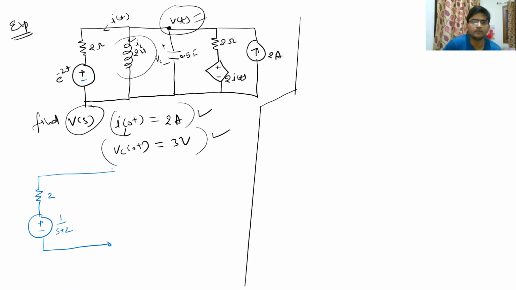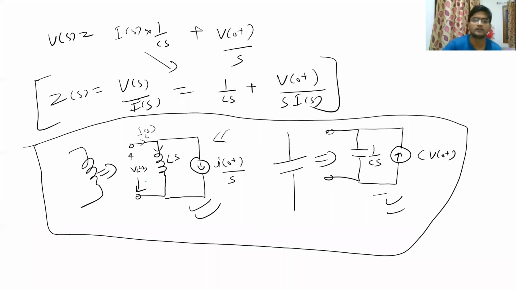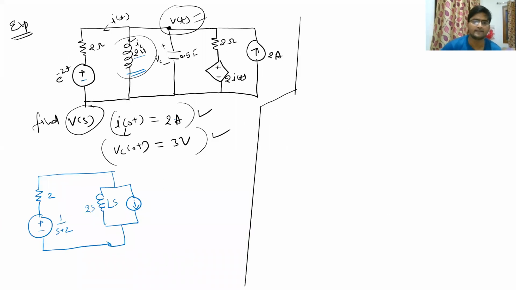Clear? Then coming to this inductor, it will be converted to a parallel form of this circuit. There is an inductor and there is a current source, and this current is having this direction. And what is the inductor value? Ls. L is already 2 Henry. So you can either write Ls or you can write just 2s. And what is the value of this current? This current will be I0 plus upon S. So what is I0 plus? It is 2 ampere divided by S.